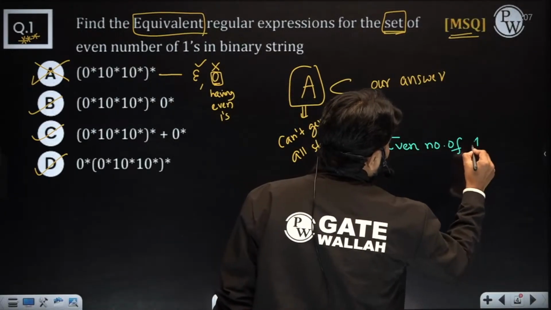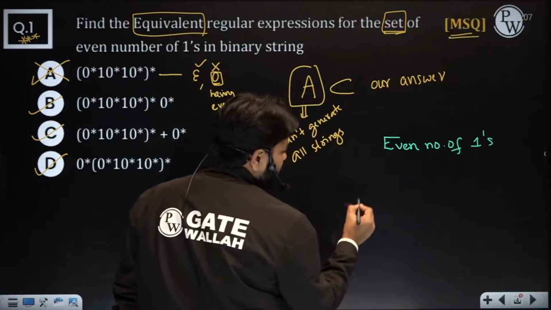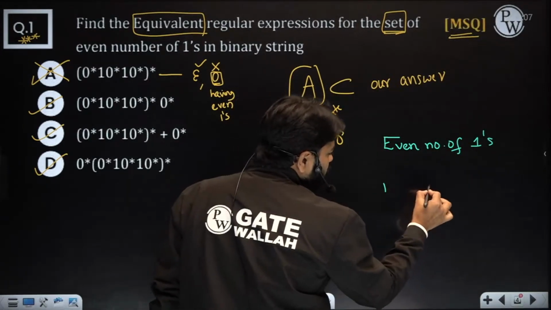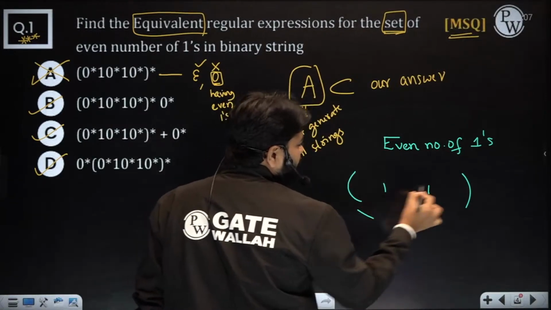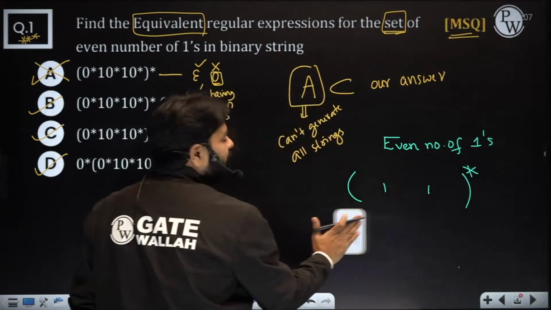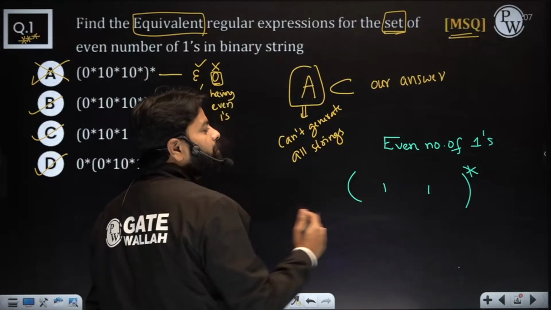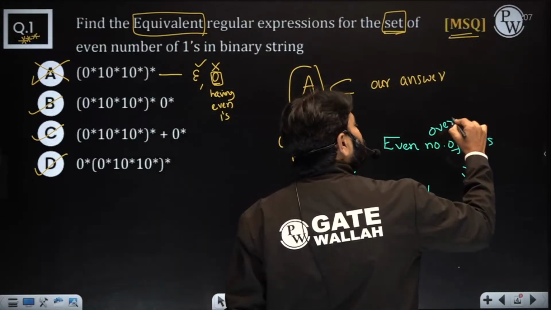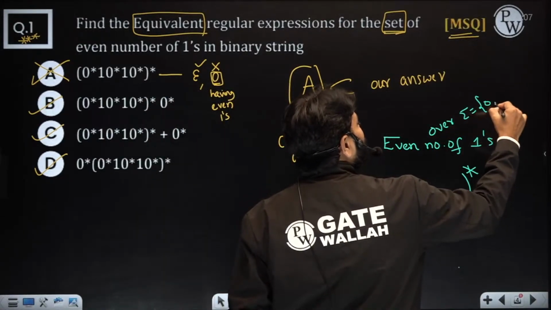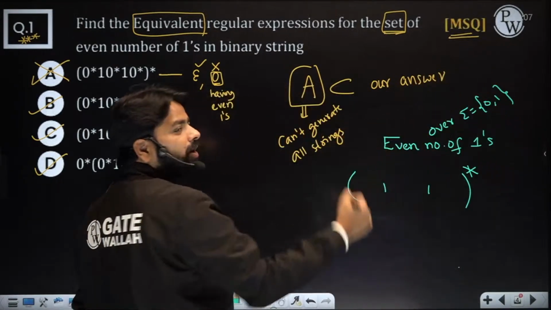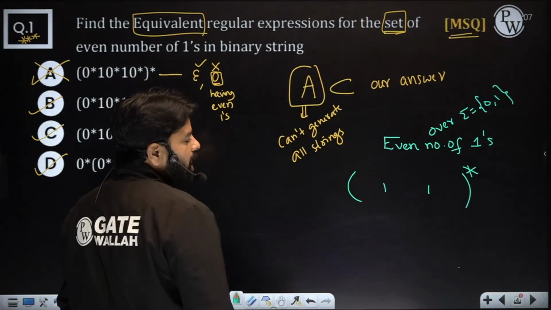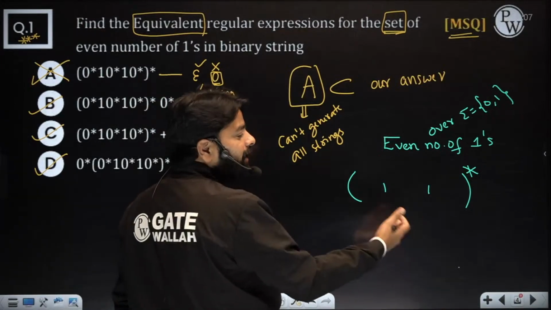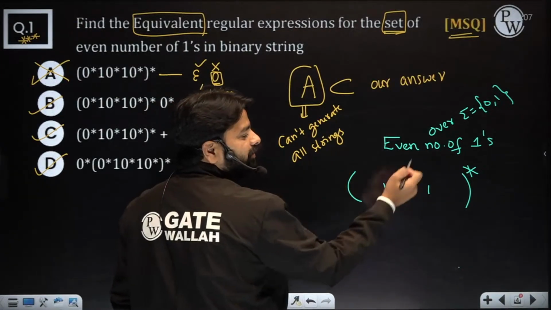The multiple answers are correct, right? Even number of ones. So if you don't have the zeros, it is (2, 1 whole star). Is this correct? If you don't have zeros, this is the right answer. But here the sigma is equal to {0, 1} as it's a binary string, right? So now the problem is any number of zeros can come any time, any place, right? But always you should have an even number of ones.